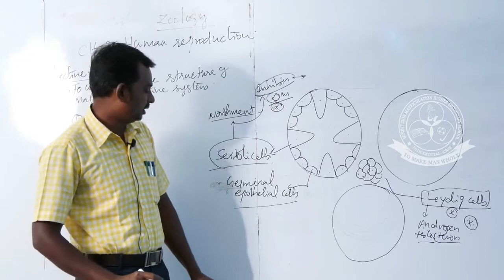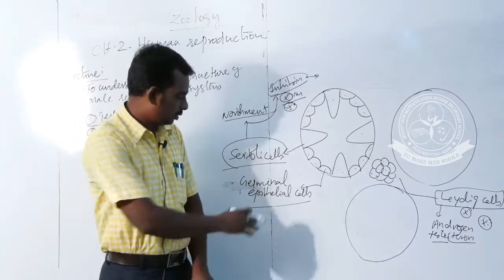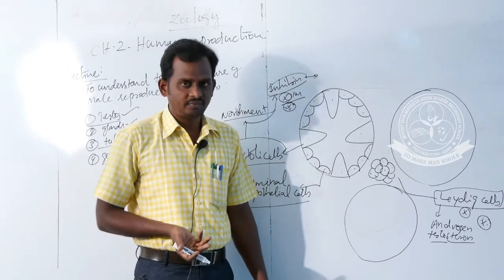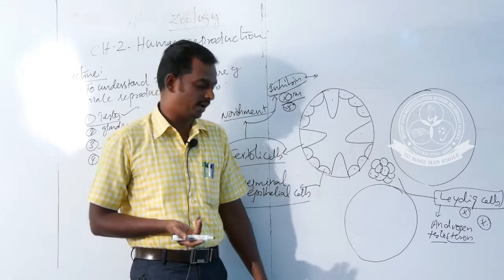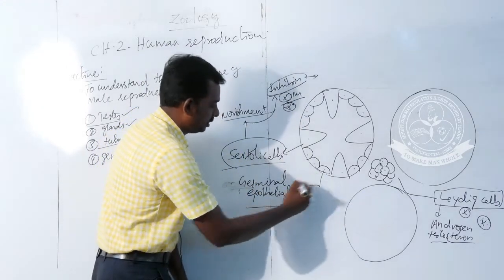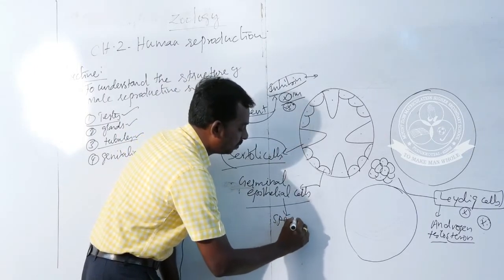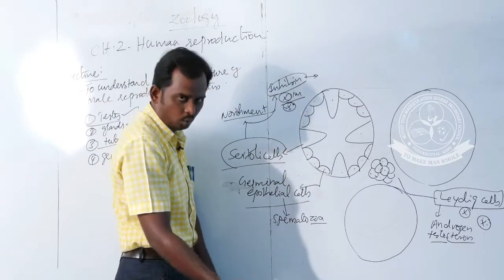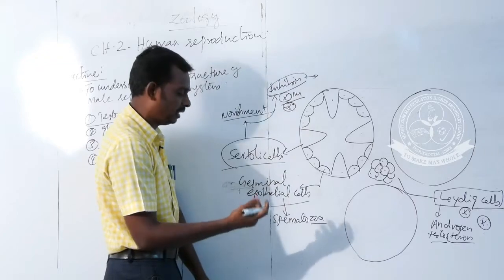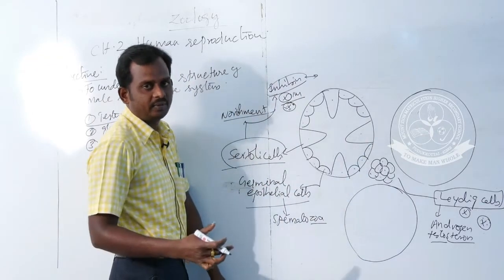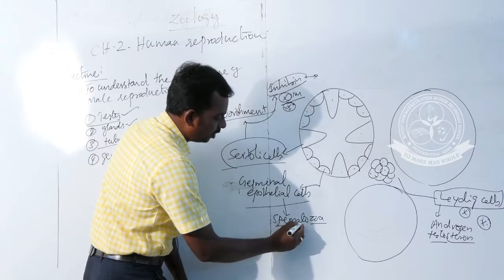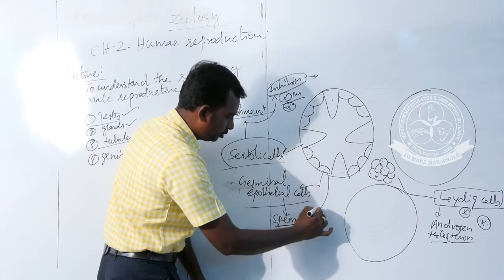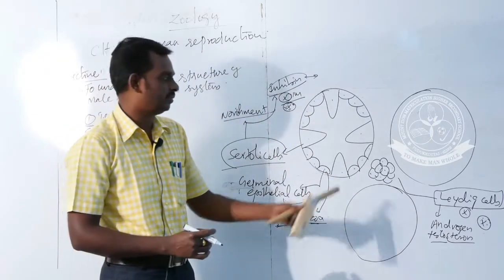The third important thing is the germinal epithelial cells. What is their role? The main function of the male reproductive system is production of spermatozoa, and spermatozoa are produced from the germinal epithelial cells. Here, what is meant by zoo? Zoo means animal, they can move. The cells can easily move with the help of flagella. We will discuss the entire structure of spermatozoa later. Sperm means male gamete, a movable gamete produced from the germinal epithelial cells of the seminiferous tubules.